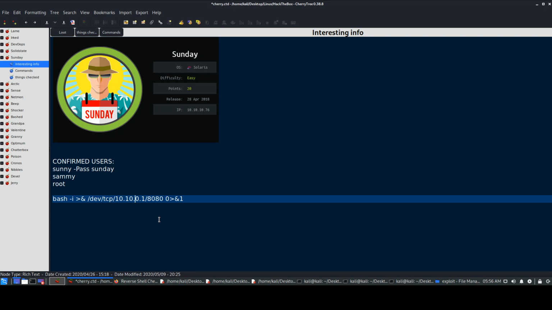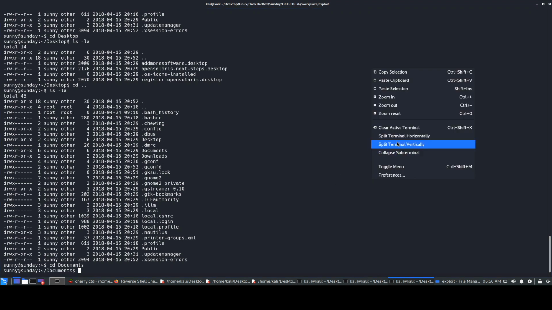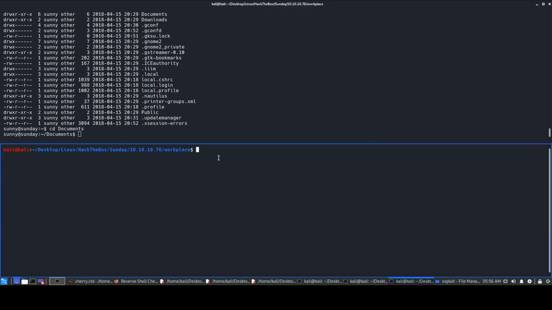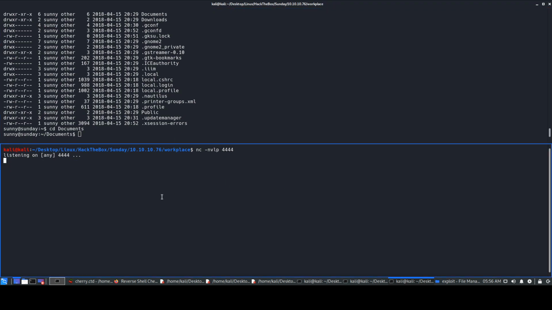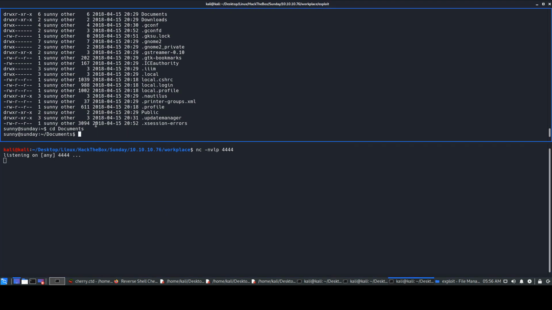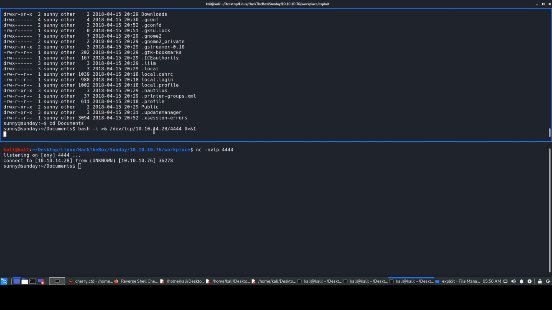So I'll be entering 10.14.28. That is my attack machine's IP address, that is my Kali machine, and I'll be giving the port 4444. Okay, let's copy it. I'll split the terminal horizontally and run nc -vlp 4444. Then I'll go here and get the shell, because this bash shell was very stable but the SSH wasn't. I'll paste this and press enter. We got our shell.